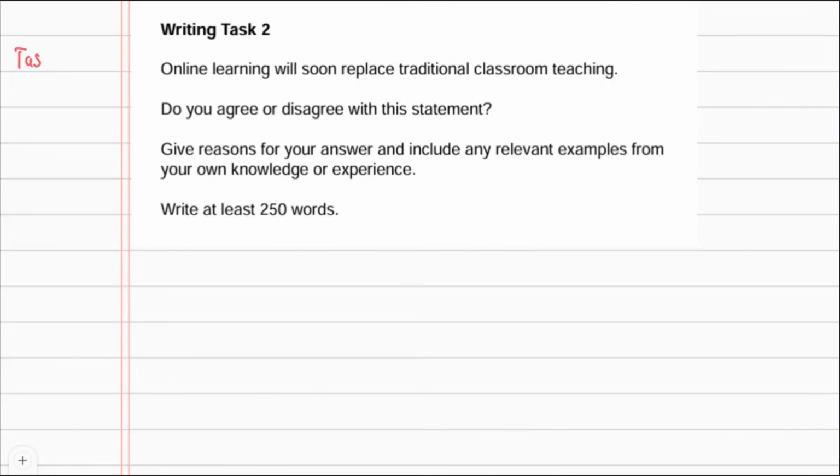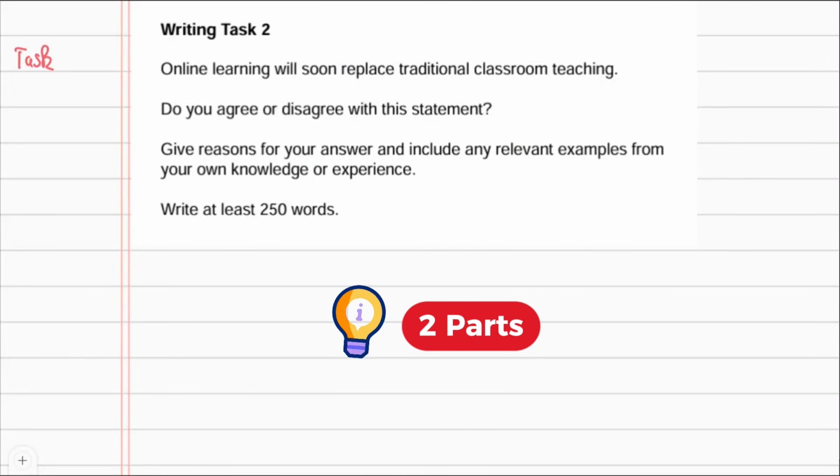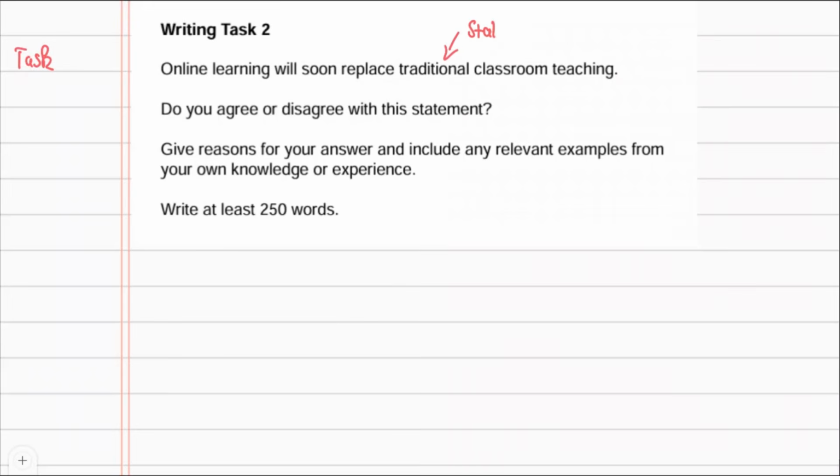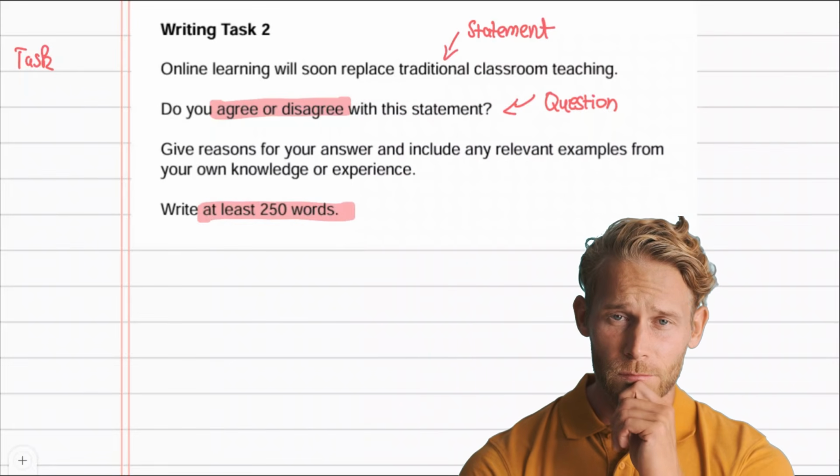And now, let's get started. Let's take a look at the question. The question consists of two parts. First, there is a statement which says, online learning will soon replace traditional classroom teaching. Next, you can see a question that follows the statement. Do you agree or disagree with this statement? This clearly tells us that it's an agree-disagree question. The instructions also tell you to give reasons and examples, and to write at least 250 words. So we have to bear this in mind when writing.